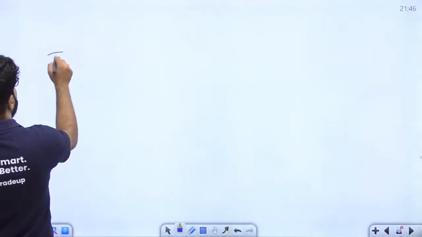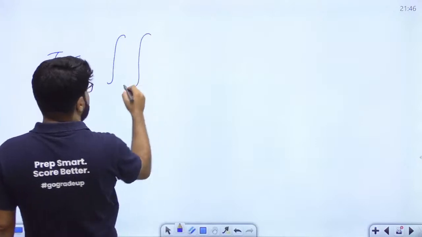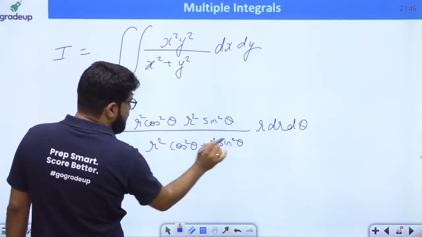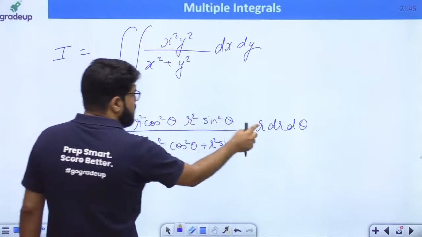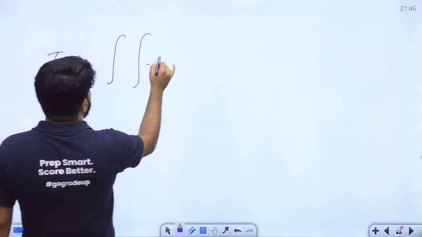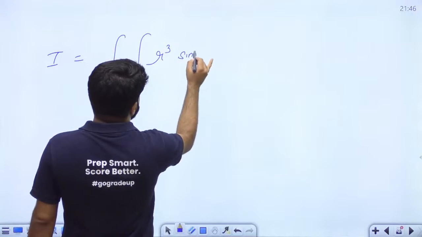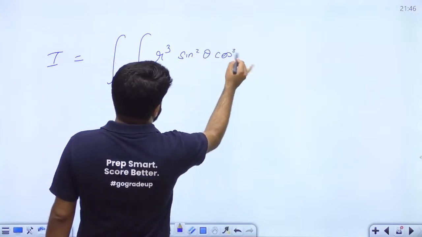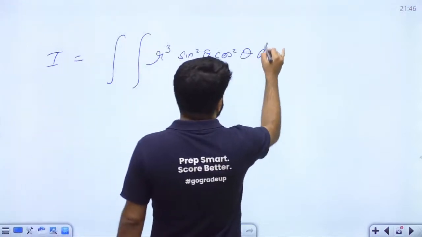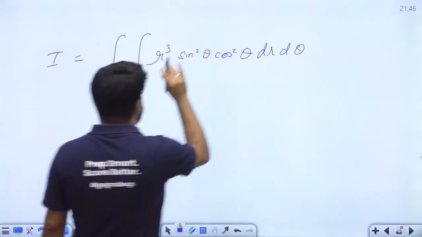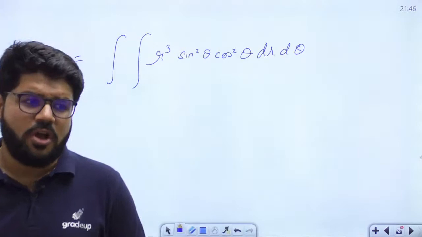This will become I is equal to the double integral. See, r squared times sin squared theta plus cos squared theta is 1. What is left is r squared cancelled with r squared, so in total r cubed remains. You have r cubed sin squared theta cos squared theta dr d theta. Now let us talk about the limits. Everybody, let us talk about the limits.